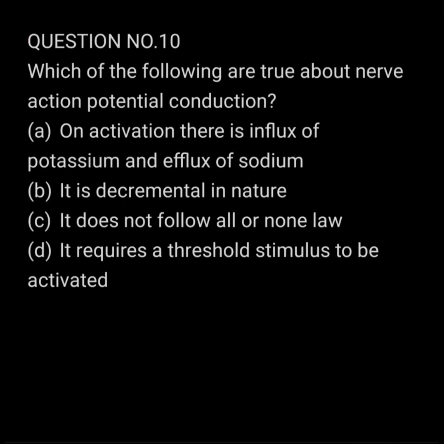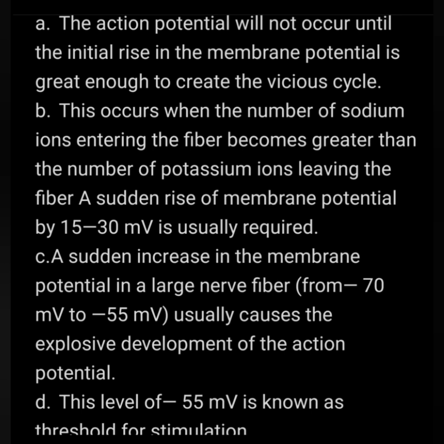Question number 10. Which of the following are true about nerve action potential conduction? A. On activation, there is influx of potassium and efflux of sodium. B. It is decremental in nature. C. It does not follow all or none law. D. It requires a threshold stimulus to be activated. Answer to the above question is option D. Sudden rise of membrane potential by 15 to 30 mV is usually required, which causes explosive development of action potential. The level of -55 is known as threshold for stimulation.